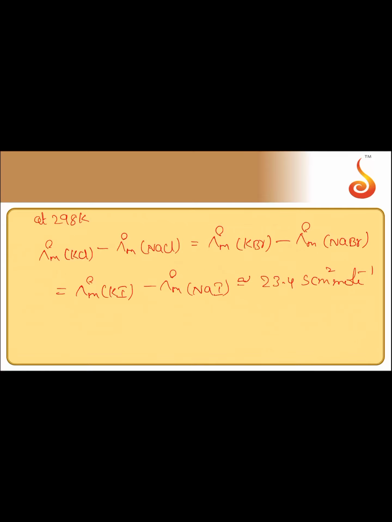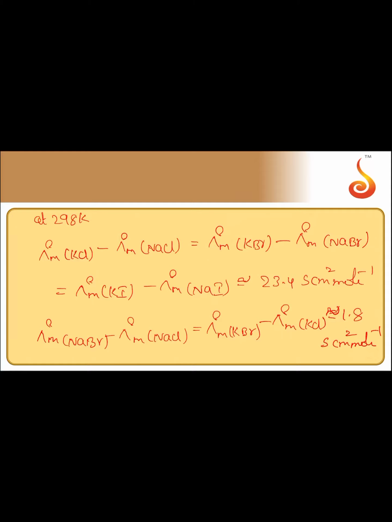Similarly, it was found that lambda m naught of NaBr minus lambda m naught of NaCl is equal to lambda m naught of KBr minus lambda m naught of KCl, which is approximately equal to 1.8 Siemens centimeter square mole inverse.